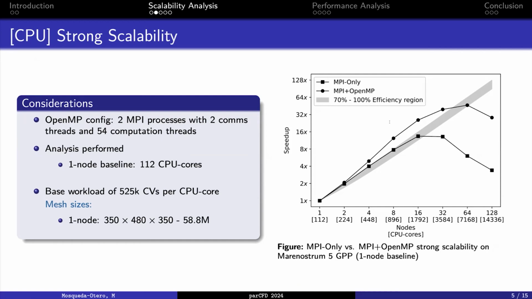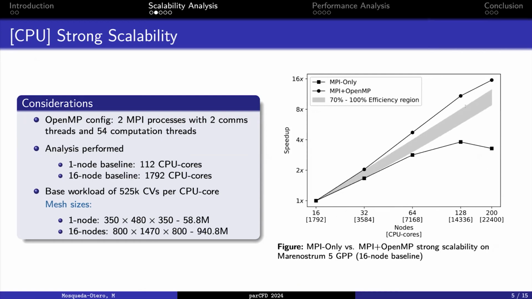As we can see here on the right side of the screen, this is the strong scalability test. We can see how the hybrid implementation, MPI plus OpenMP, depicts a super linear speedup. We assume that this is due to the cache effect. This trend is sustained until the 32-node solution, while the MPI-only solution follows the theoretical speedup up until 8 nodes. Then the communications overhead starts to take place, and at the 32-node solution, for both, we can see how the speedup starts to slow down due to this communication.